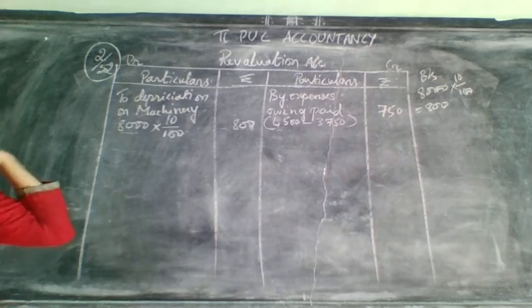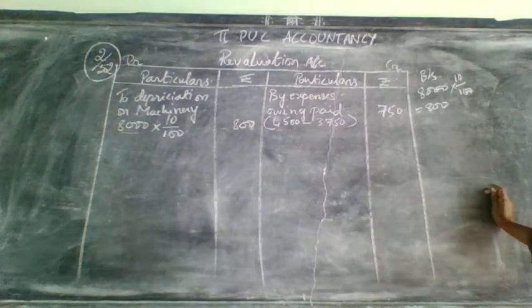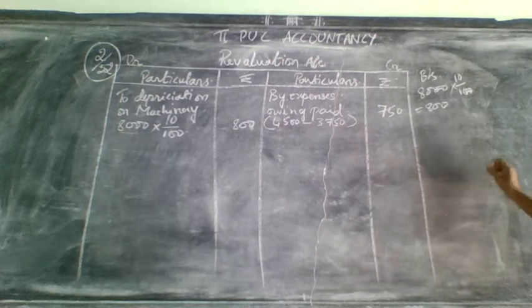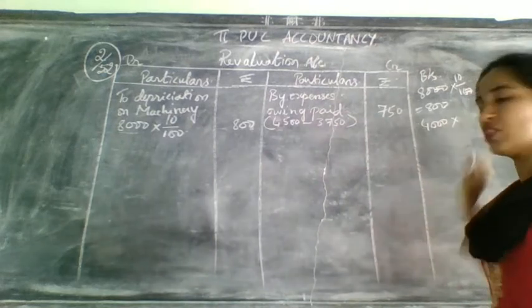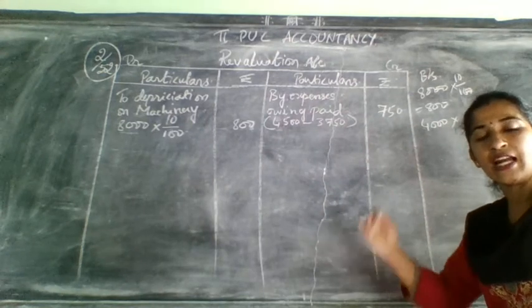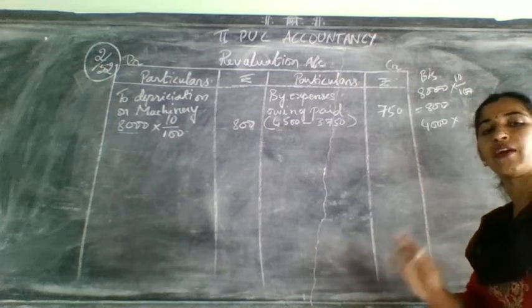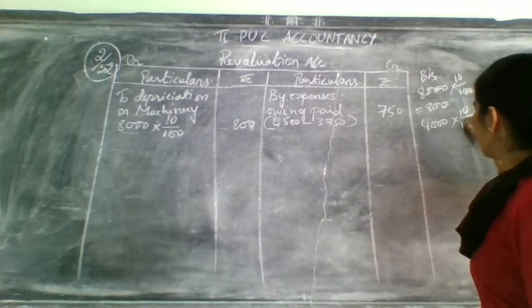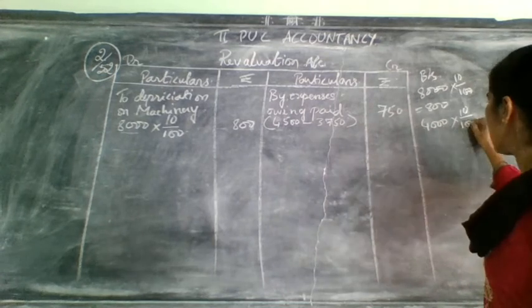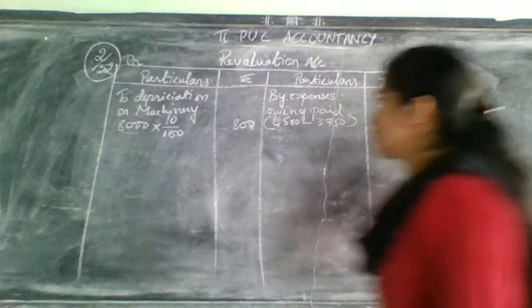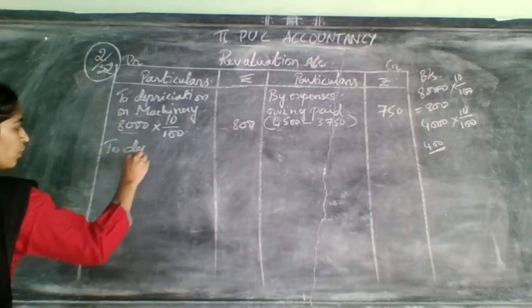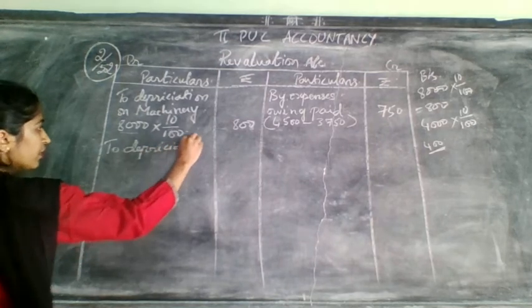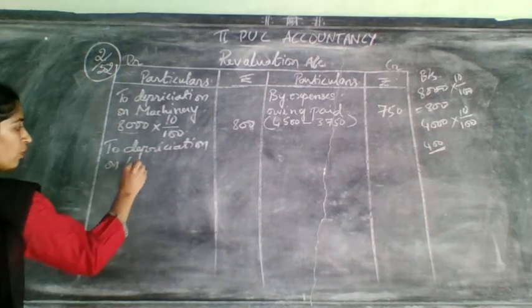Next, loose tools also are less than the book value. What is the value of loose tools given in the problem? In the balance sheet, loose tools was 4,000. So write here 4,000. Correct. For this also they have told machinery and loose tools are valued 10% less than. For both they have given 10% only. So take that 10 now. How much will it come? It will come 400. Correct. So now this is also a decrease in the value of asset. So we are taking here to depreciation on loose tools.